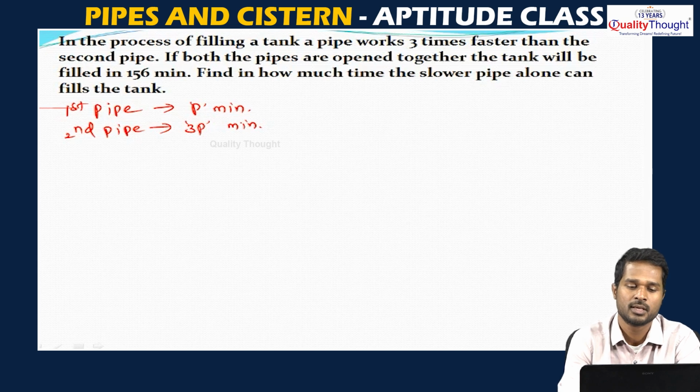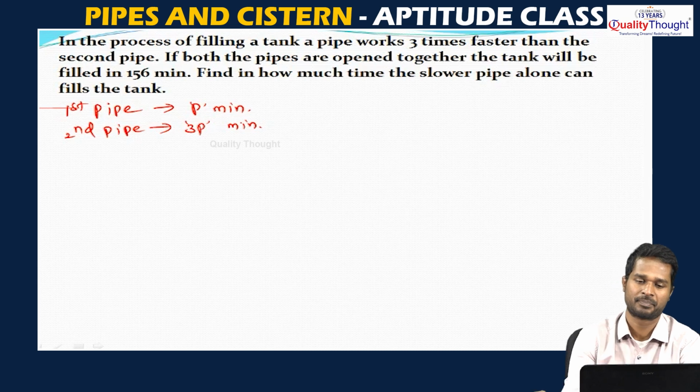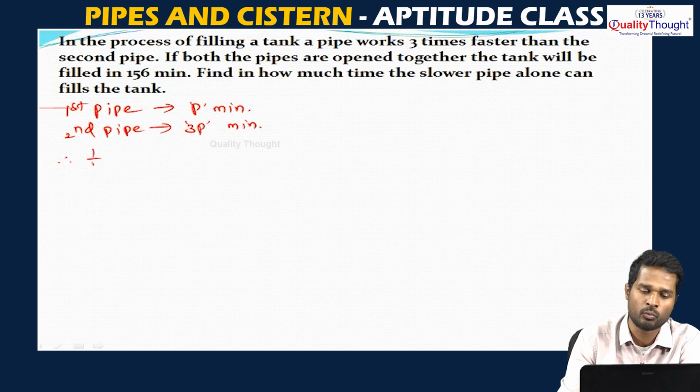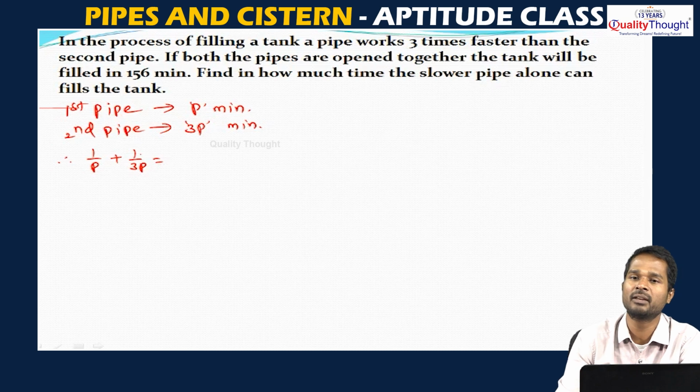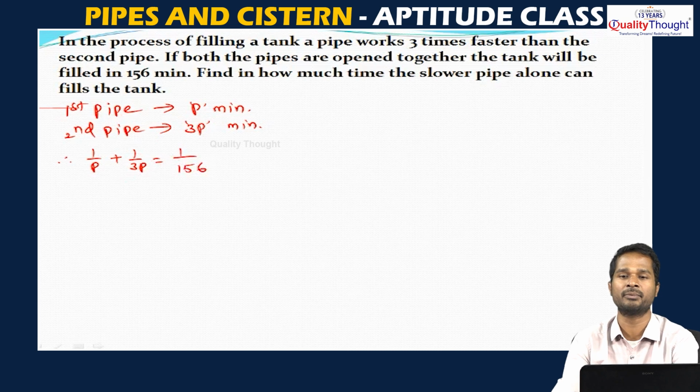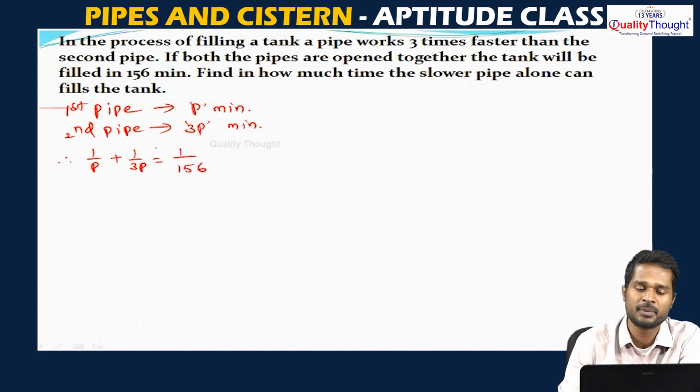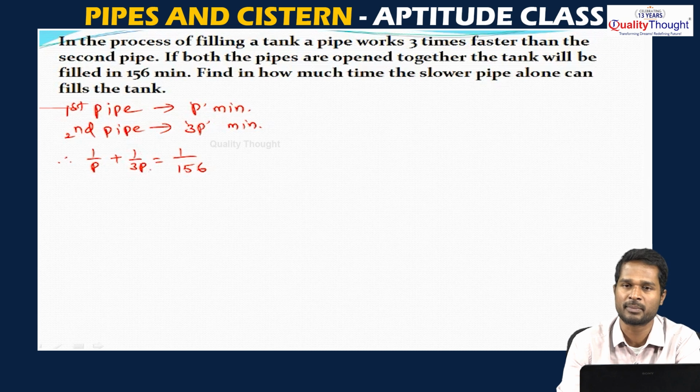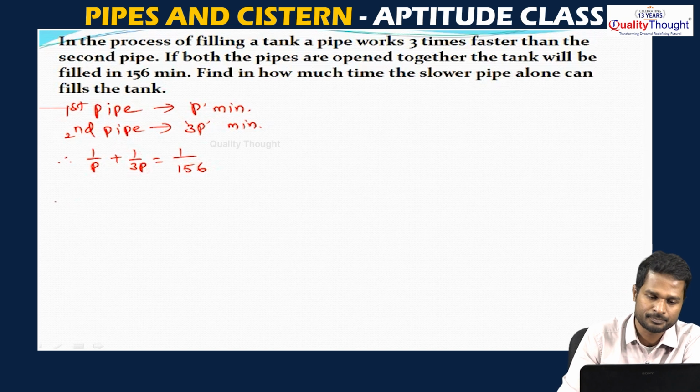See, if you take the p value as 10 minutes, the first pipe will fill the tank in 10 minutes and the second pipe will fill the tank in 30 minutes, which is 3 times more than the first pipe. When both these pipes are opened together, that means 1 by p plus 1 by 3p, the tank will be filled in 156 minutes. That means in 1 minute, 1 by 156 is the part that will be filled. So 1 minute part of the first pipe is 1 by p and of the second pipe is 1 by 3p, and together it equals 1 by 156.